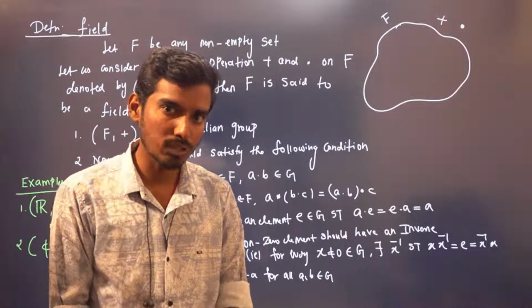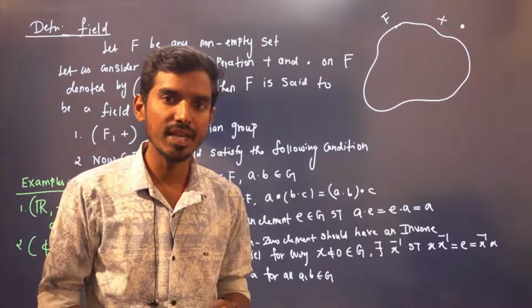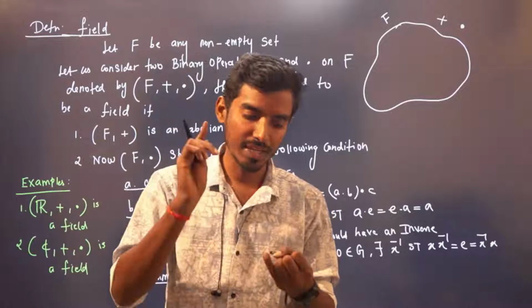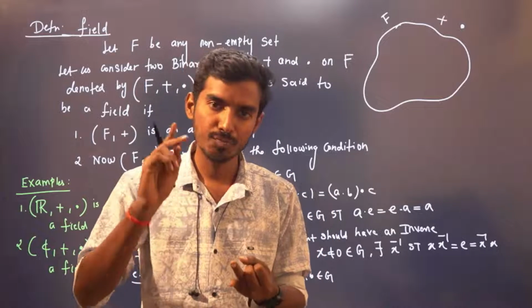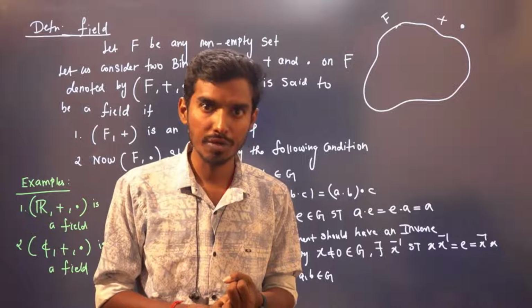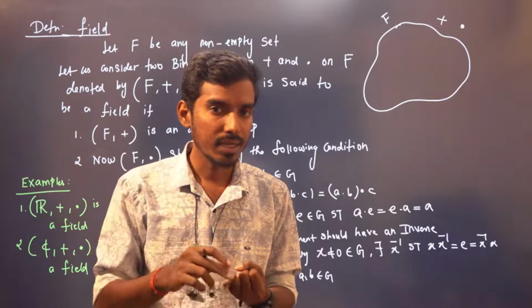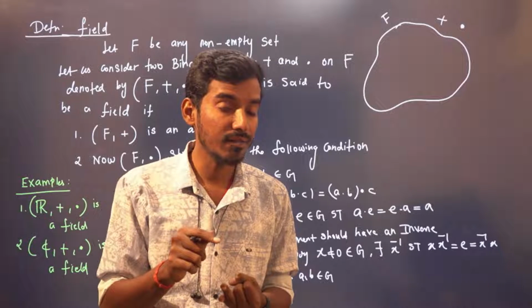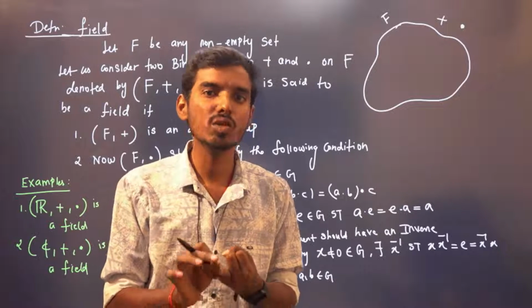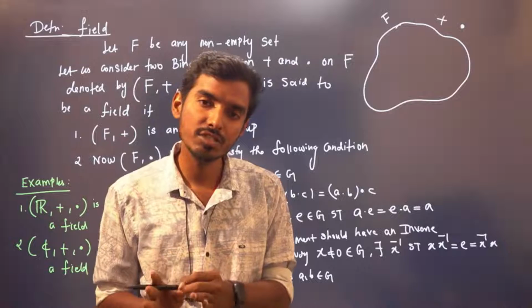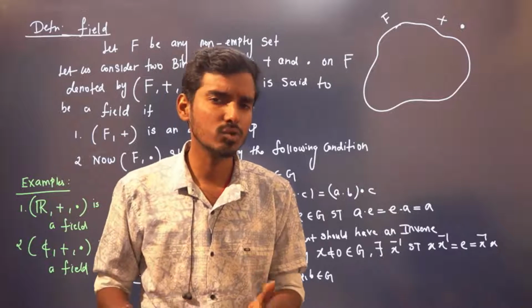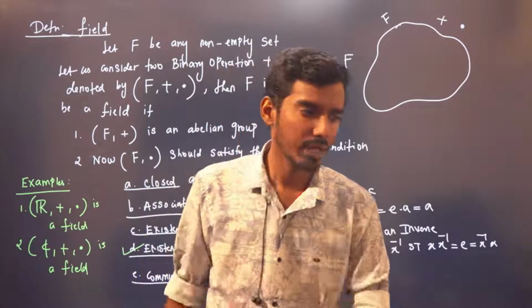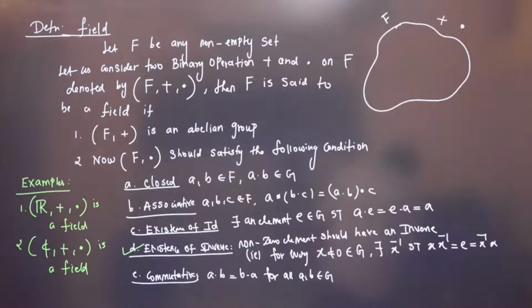Can I simplify this to some more extent? If we say F is a field, with respect to plus, it has to be an abelian group. With respect to dot, it has to be an abelian group. But the only thing is, in an abelian group, every element should have an inverse, but here, non-zero elements should have an inverse. Except 0, every element should have an inverse. That is true for real number and complex number. Therefore, real number and complex numbers are fields, right?